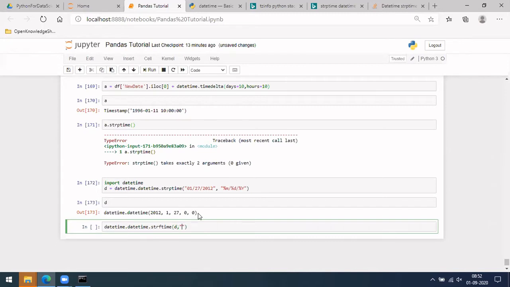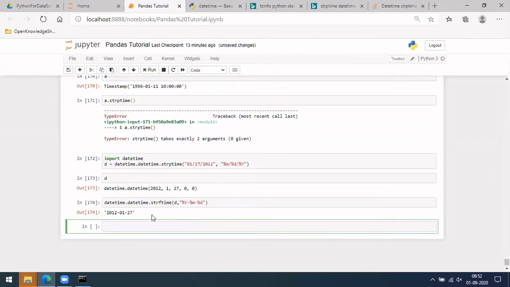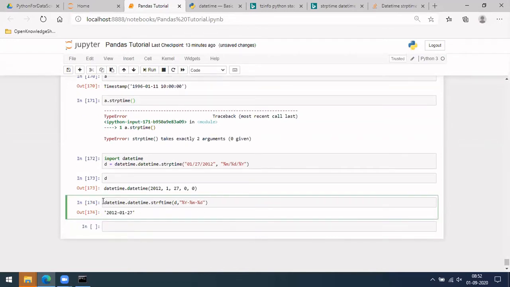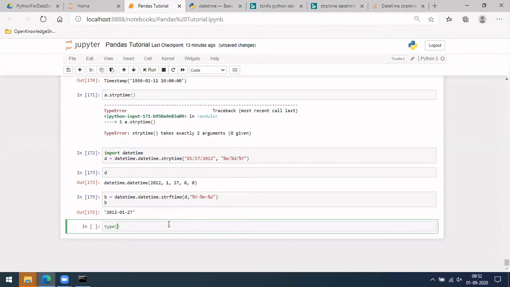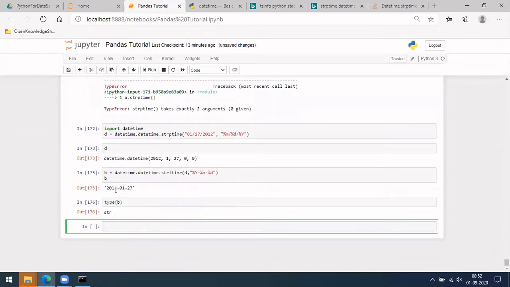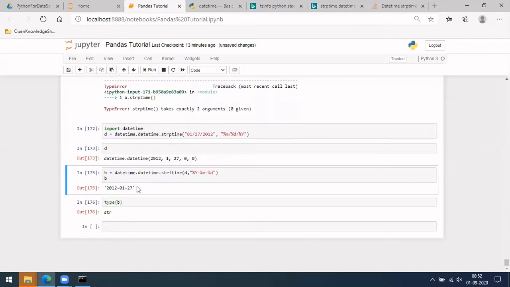The format I need is year, then a hyphen, month, a hyphen, D, and I also need hours. Let's first print this, then go for hours. Let me take it in B. This B is now a string, which will print in whatever format we want.